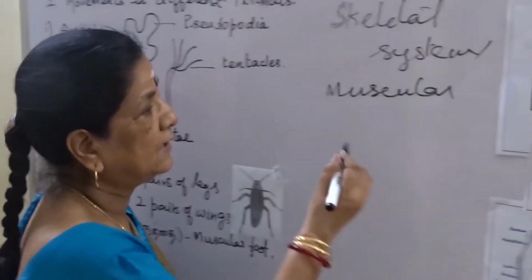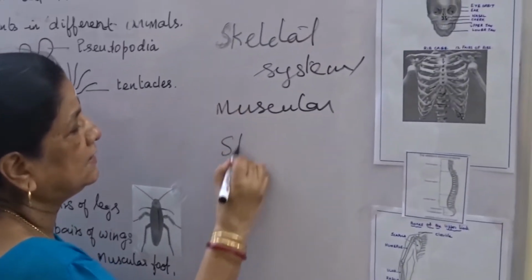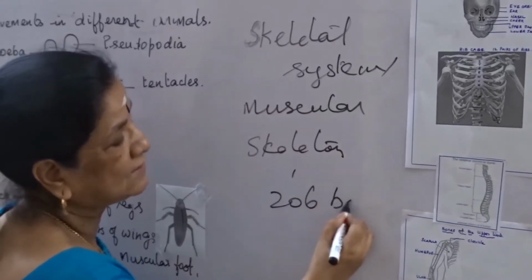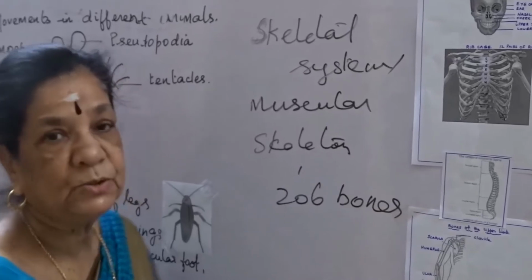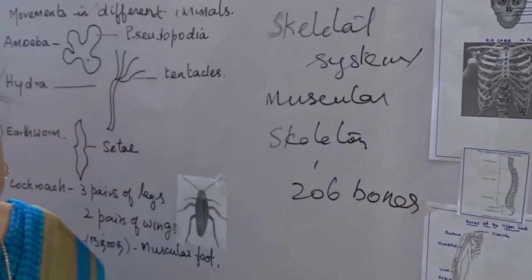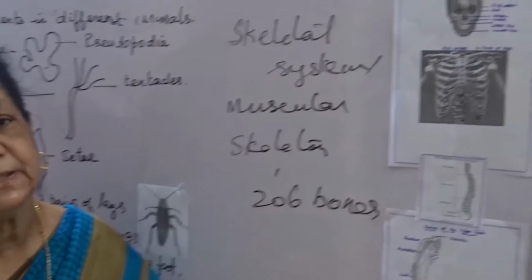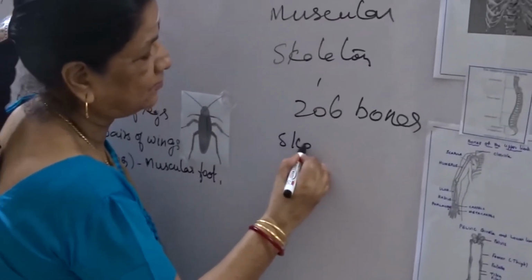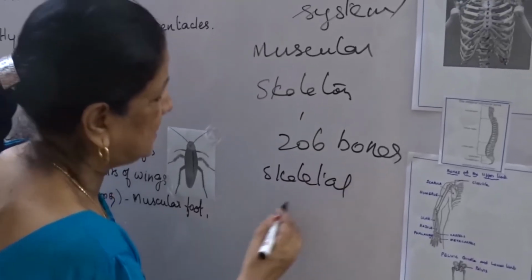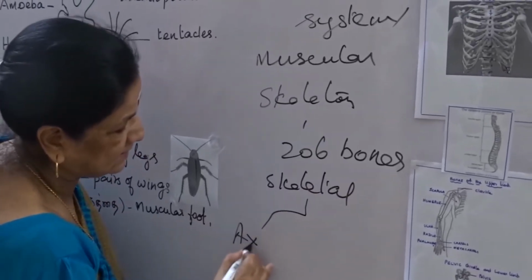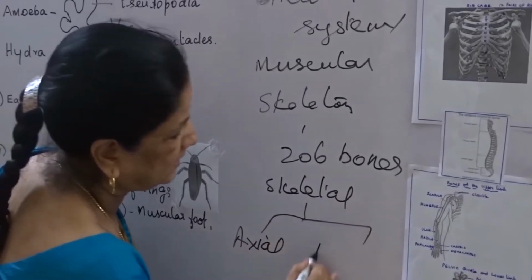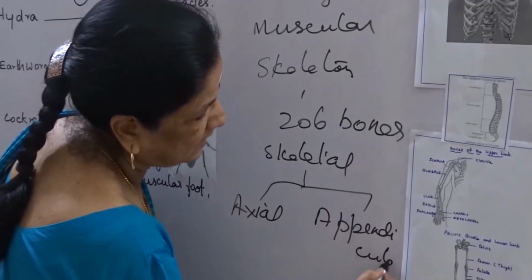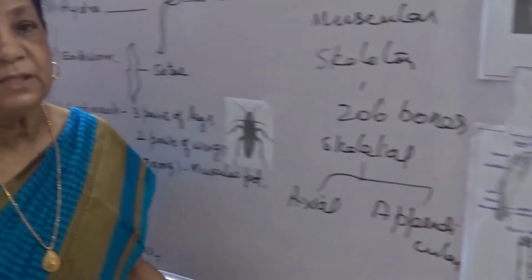Now the human being again, the skeleton, there are 206 bones. Now this 206 bones, they are categorized into different types. Normally this skeletal system, it is as axial skeleton and appendicular skeleton.